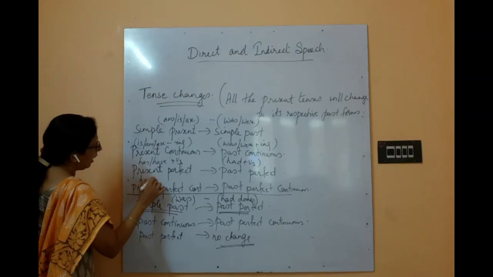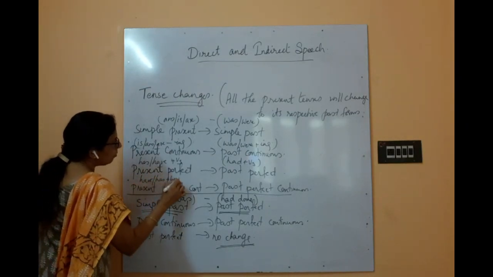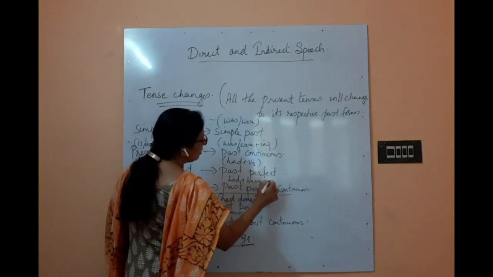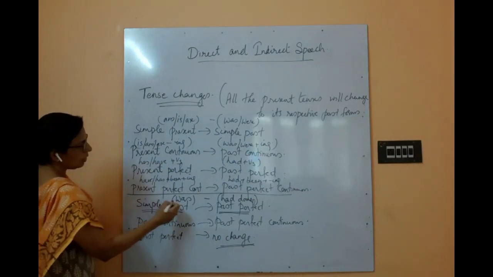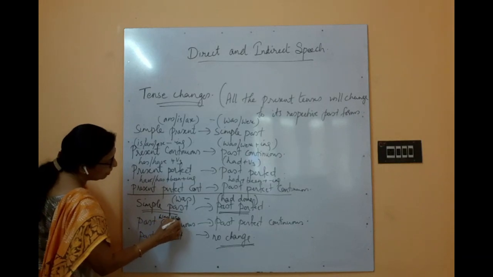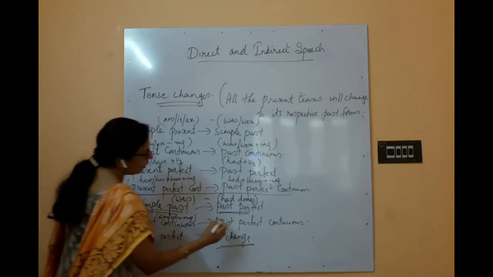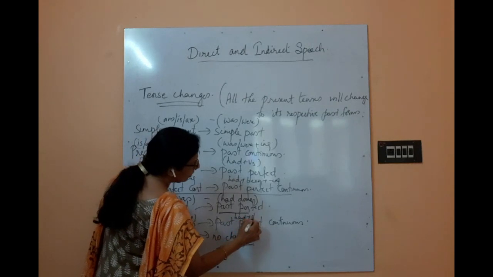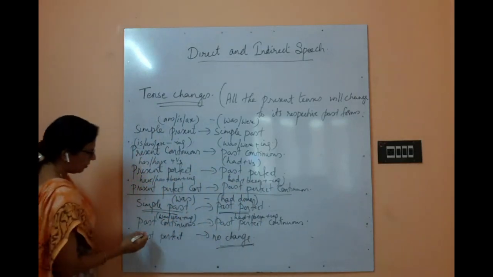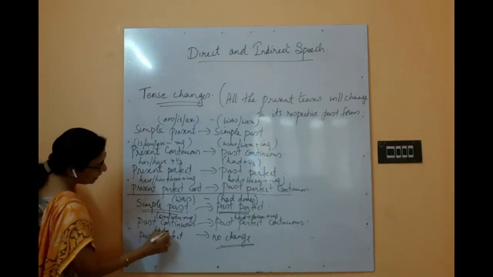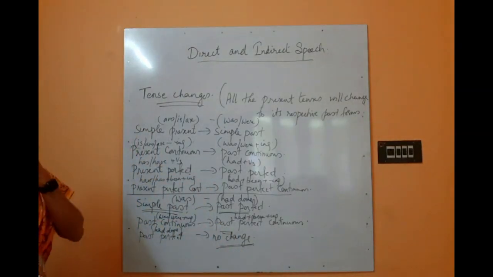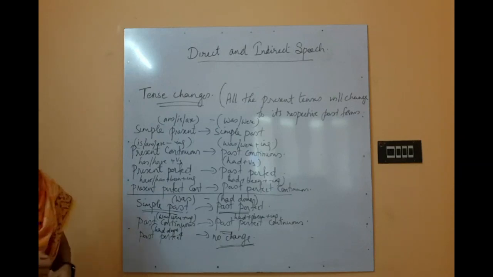Same way, have or has plus been plus ing, had plus been plus ing. Okay, here was or were plus ing will change to had plus been plus ing. Same, okay, so the same thing, past perfect continuous. And past perfect, had done, what will happen? No change. Okay, so this is how the tenses will change.